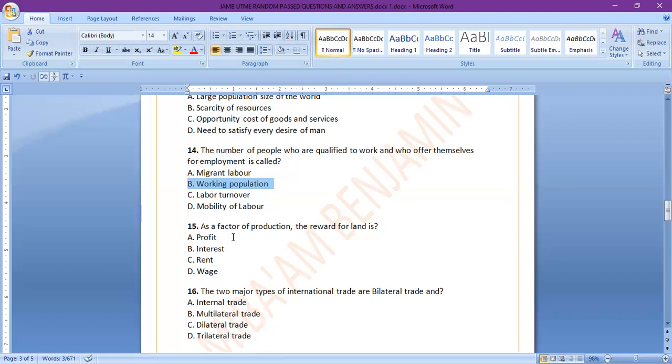As a factor of production, the reward for land is: A, profit; B, interest; C, rent; D, wage. This is one of the first things in economics, as a beginner in SS1: the factors of production. We have land, labor, capital, and then the entrepreneur. And we all know that the reward for land is what? The reward for land is rent, isn't it? Just like the reward for labor is wage, the reward for capital is interest, and so on. So this question is very straightforward.